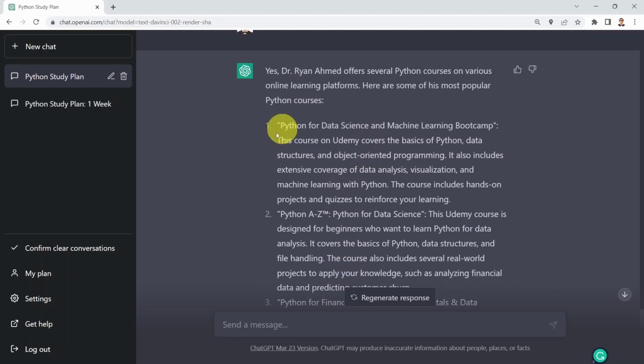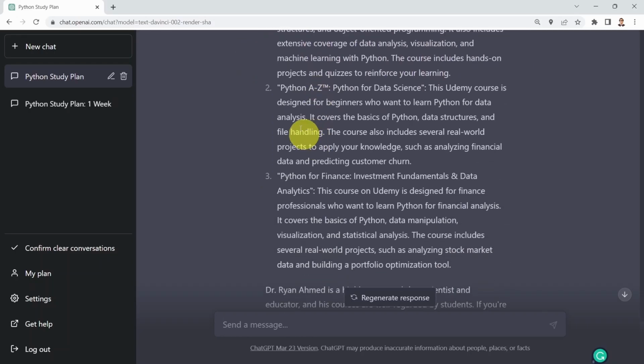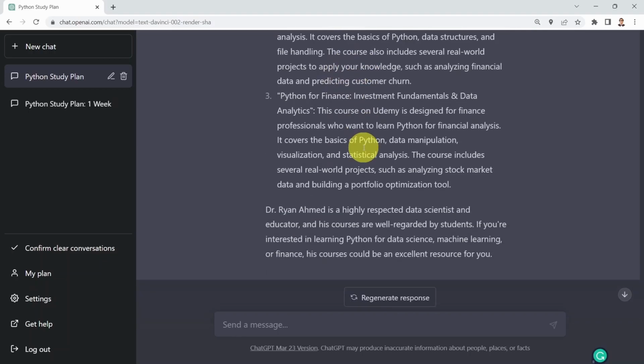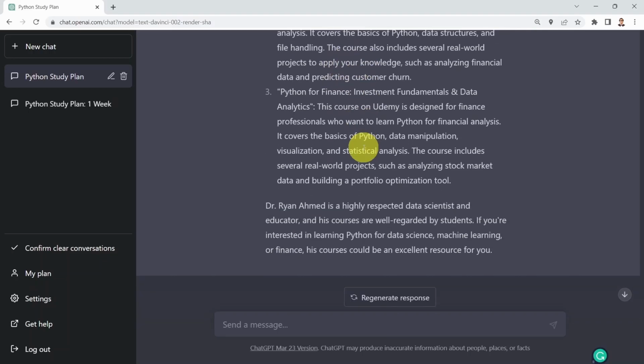What you notice is the first course here was actually pretty accurate, but afterwards, these courses are some sort of hallucination in a way. They are not developed by me, for example, but ChatGPT is trying to link the top courses, for example, in Udemy, with a certain instructor, which is the name that I mentioned here. So you need to be careful when you use ChatGPT and make sure that you verify the information.